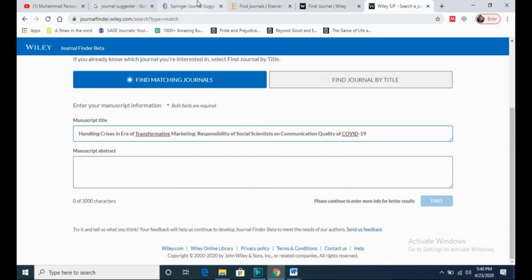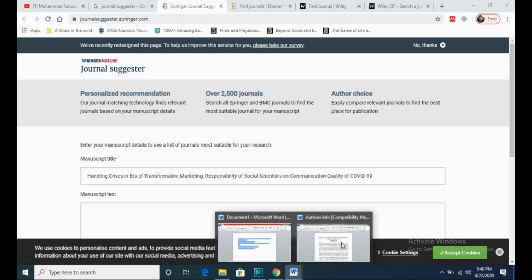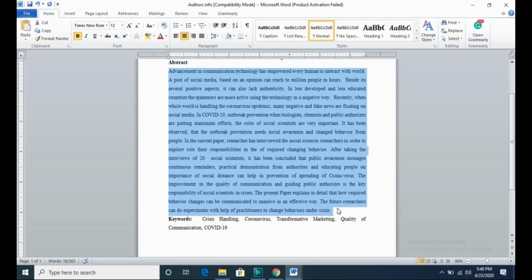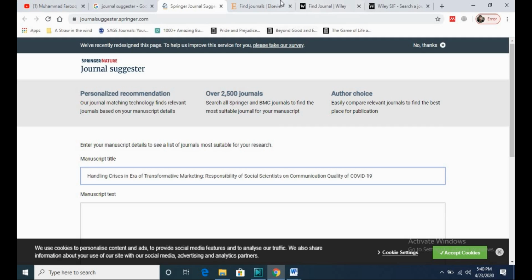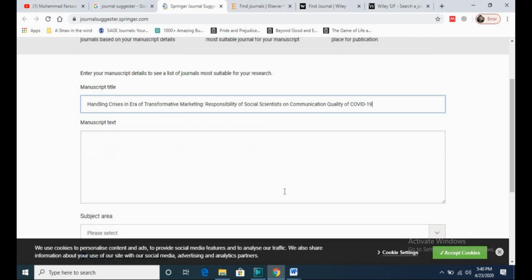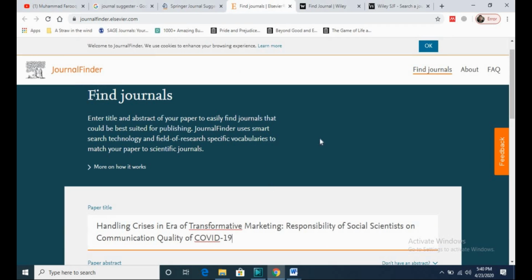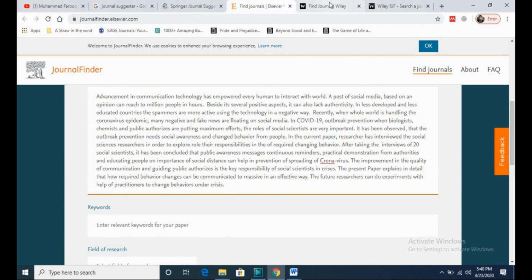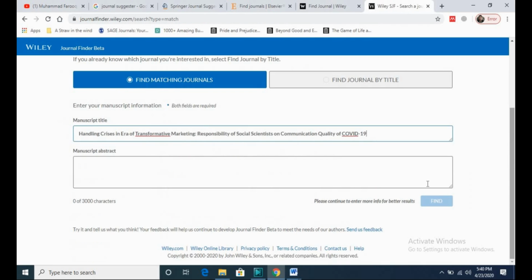The second thing is about the abstract. I have to copy the abstract and put it here. As you can see, this is the abstract. I copy the abstract and I will submit it here. Similarly, in Elsevier, I will submit it here. Similarly, in Wiley, I will also submit it here.